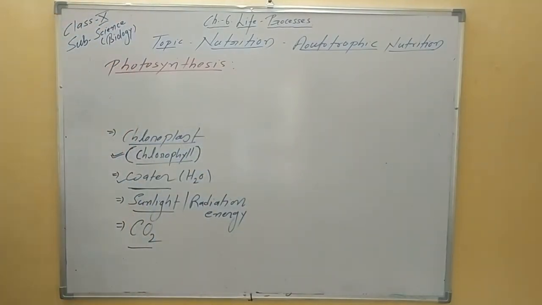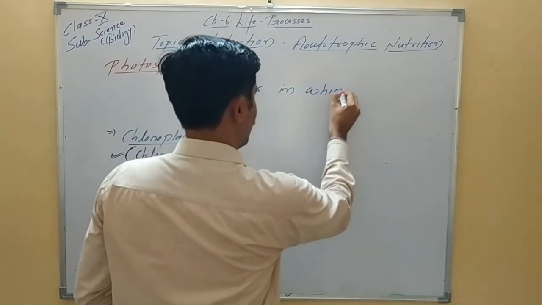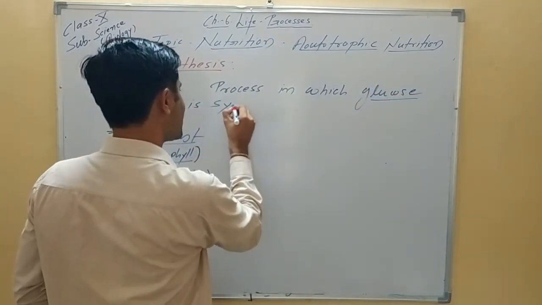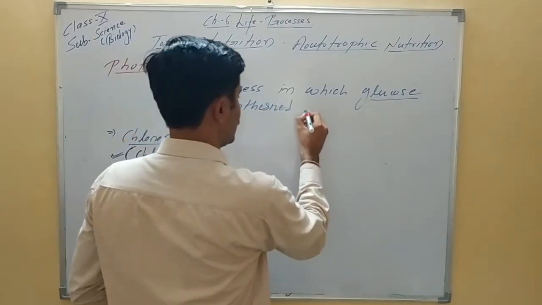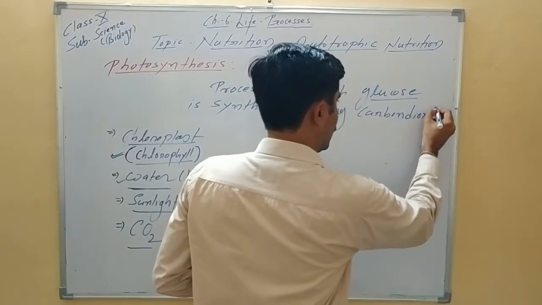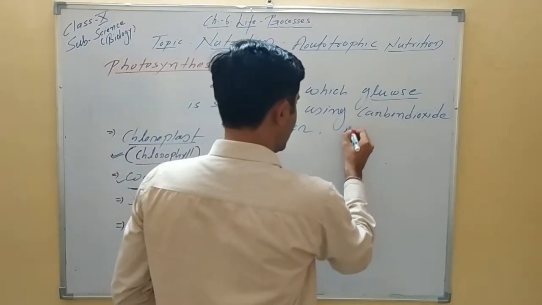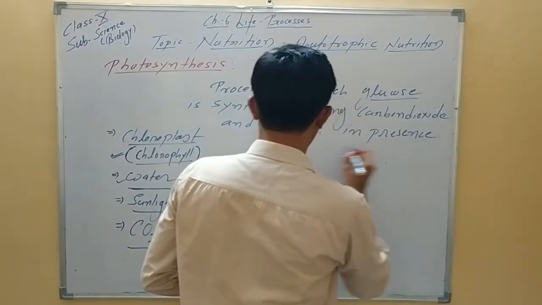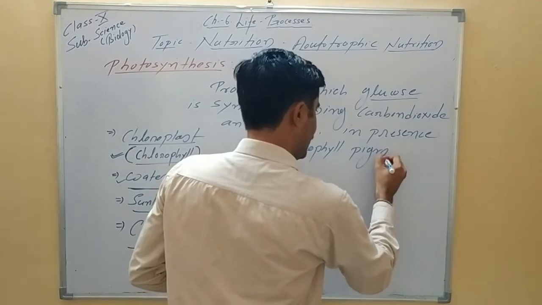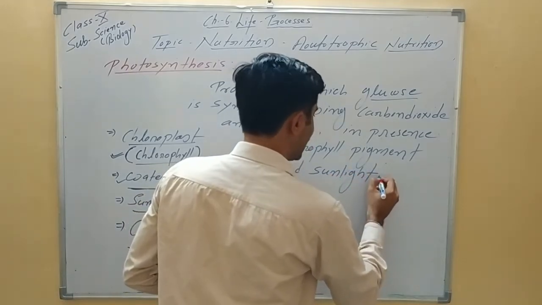So we can define photosynthesis as the process, it is the process in which glucose is synthesized using carbon dioxide and water, then in presence of chlorophyll pigment and sunlight.